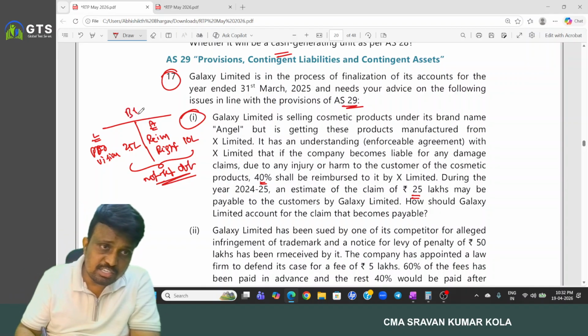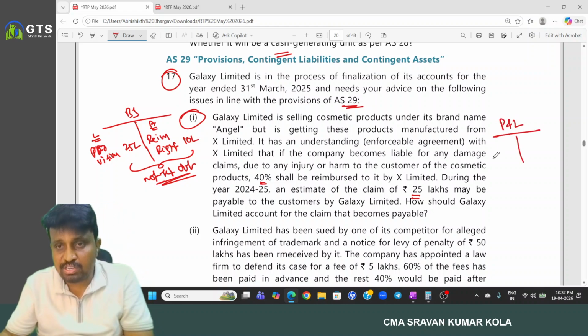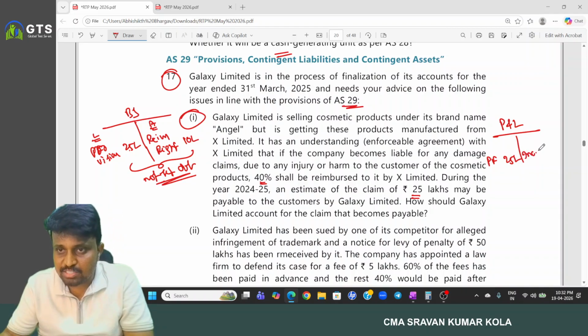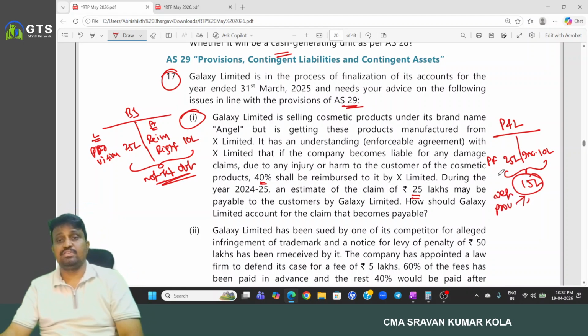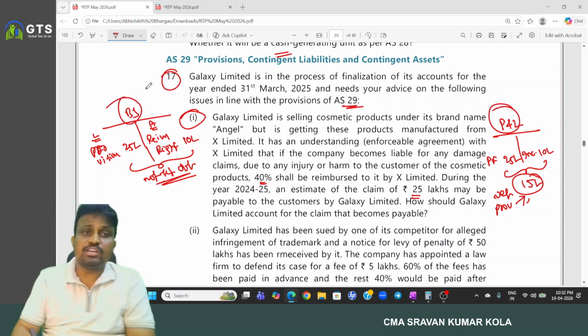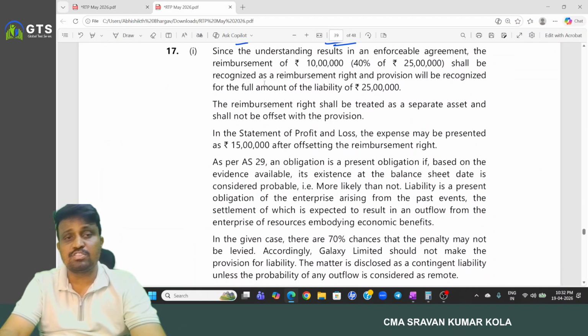But this is in case of the balance sheet. But in case of the profit and loss account, the provision we have to create is how much? 25. And income we can recognize. Reimbursement income we consider what? 10 lakh. And in case of P&L, you can net off, and under the net provision you may show 15 lakhs. Set off is allowed in case of P&L, but not allowed in case of balance sheet. Okay, in case of balance sheet, set off is not allowed.